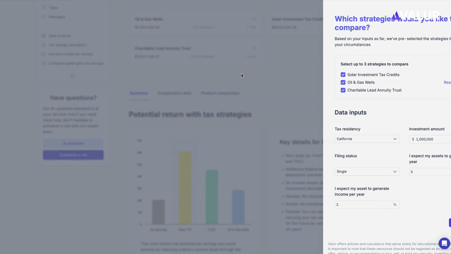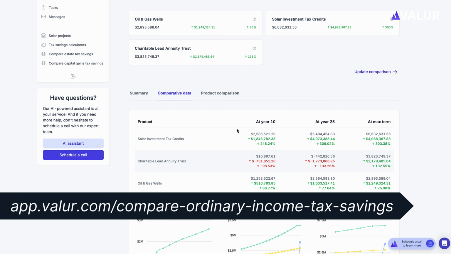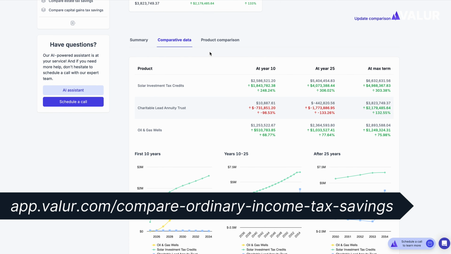As you can see, income taxes are often an individual's largest annual expense, making tax planning crucial. Tax planning is a strategic approach to legally reduce your tax liability by leveraging available tax benefits and allowances. It involves making financial decisions with an understanding of their tax implications to keep more of your hard-earned money. You can also compare these different strategies based on your own situation to understand which one is the best fit for you by using our free-to-use ordinary income tax savings comparison calculator. Several tax planning strategies can help you reduce your income tax liability. Here are 3 of the most popular ones.